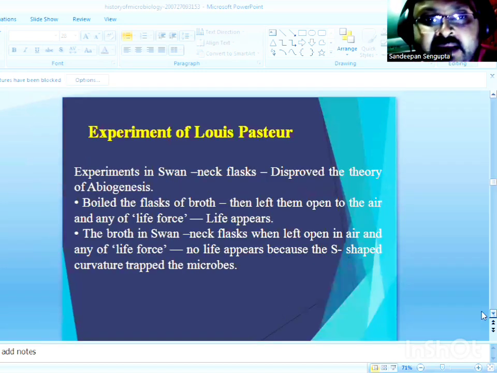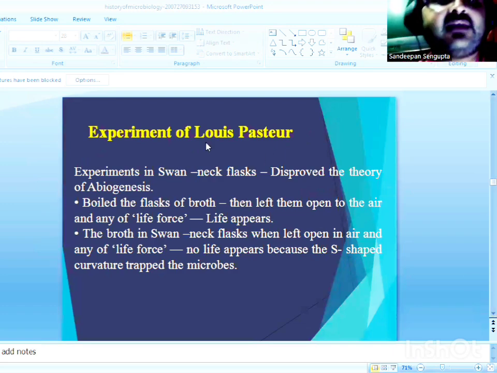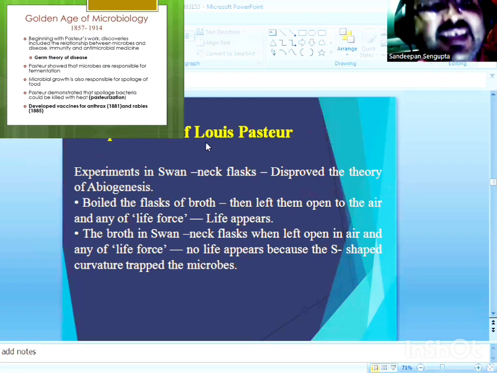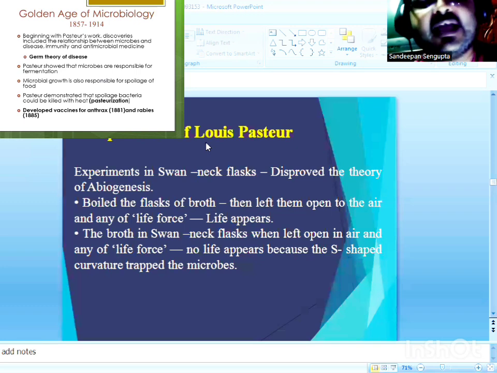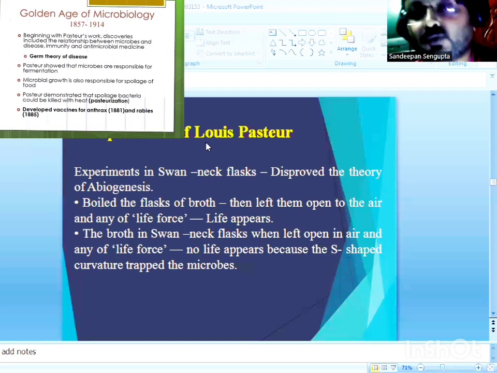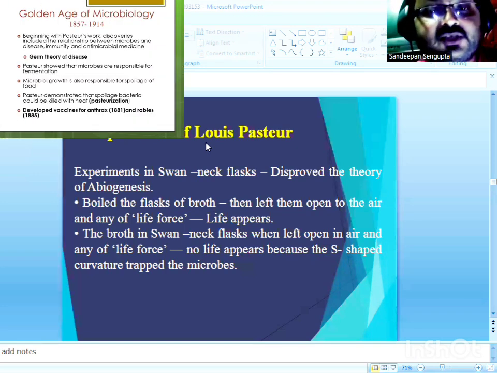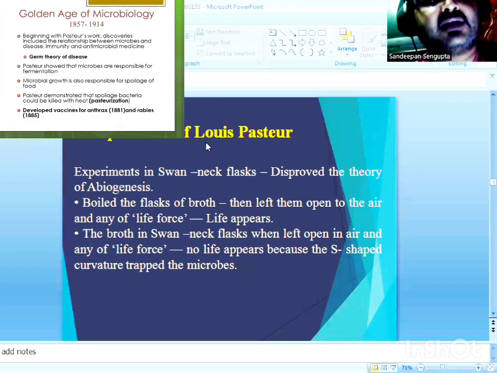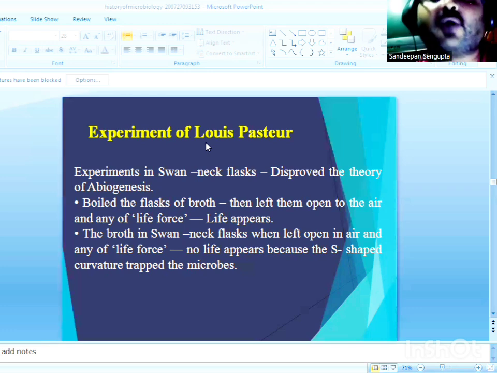When we speak of the golden era of microbiology, it started in around 1860 and spanned 5 decades, 50 years, till 1910. The golden era of microbiology was dominated by the contributions of two major microbiologists: Louis Pasteur of France, and Robert Koch of Germany.